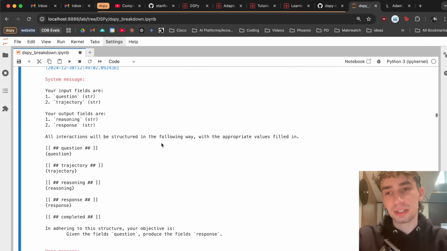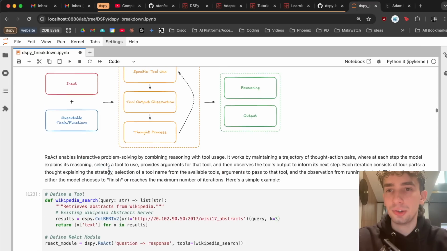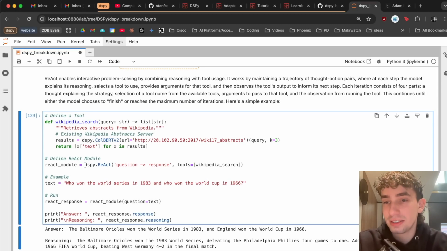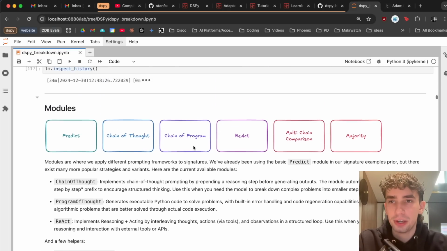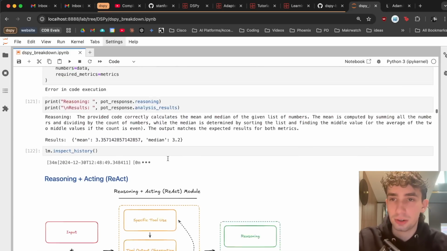So this is their implementation of a very simple reasoning, planning, and acting agent through the React framework using this kind of setup, which you can very easily use by just using the React module with the signature and attaching tools. So these four, the React, program of thought, chain of thought, and then the simple predict module are usually going to be the four main ones that you're working with.